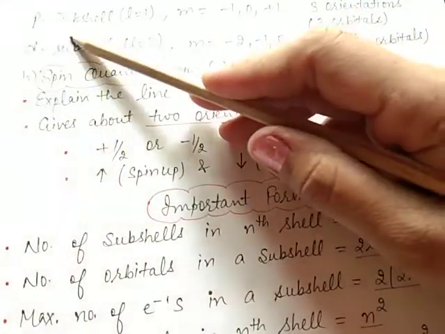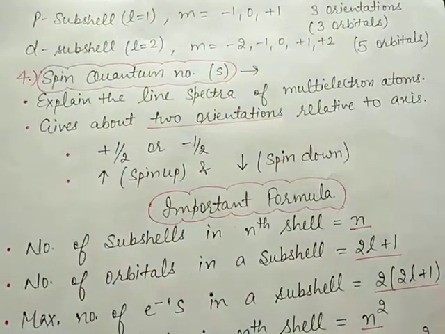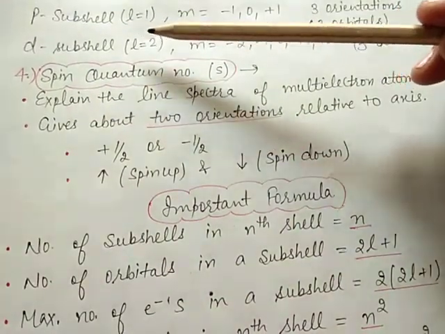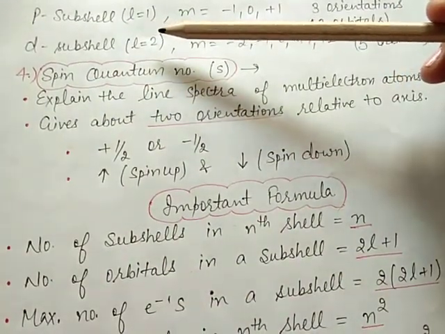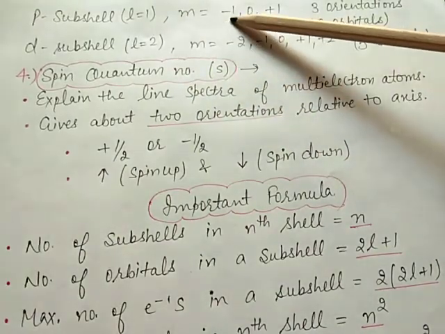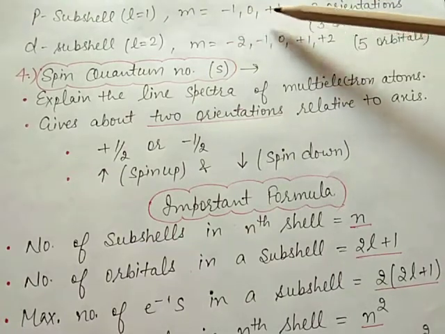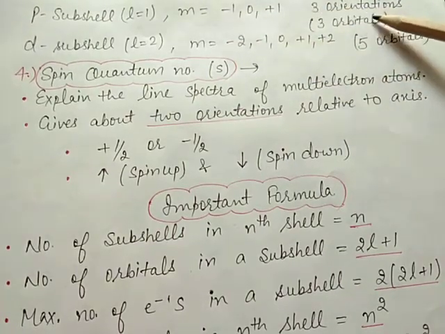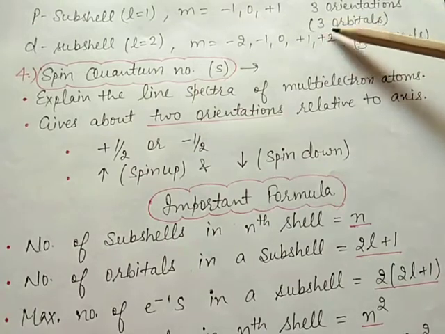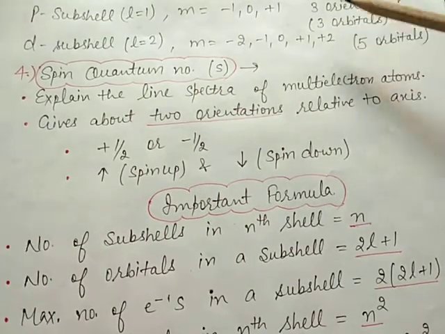Now next is the p subshell, where l value is equal to 1. The m value varies from minus l to plus l, including 0, means minus 1, 0, plus 1, means 3 orientations are present. So the p subshell contains 3 orbitals.